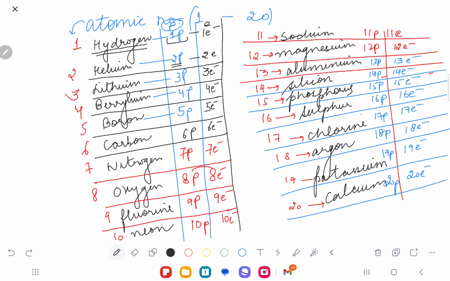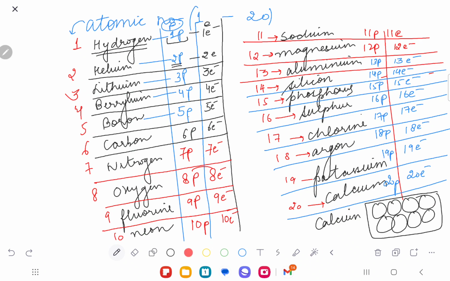So when we have these elements, why am I calling them elements? Because if you say calcium, that would mean all the atoms of the same type I have placed at one point. That's why it is calcium. And what kind of atoms? Those atoms whose nucleus consists of 20 protons. Do you understand?